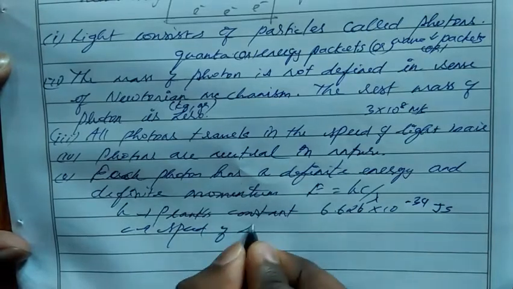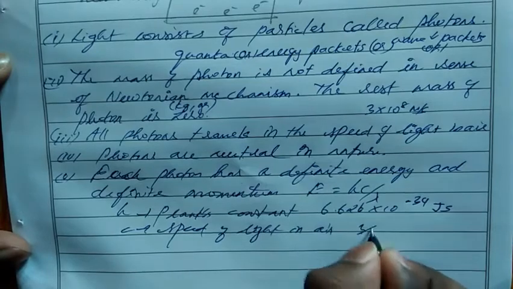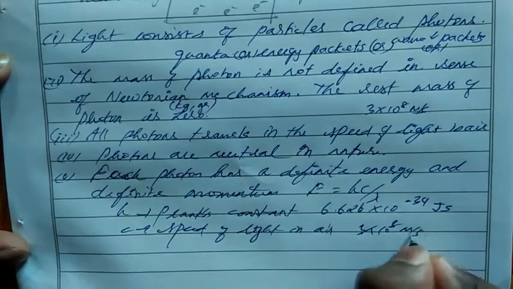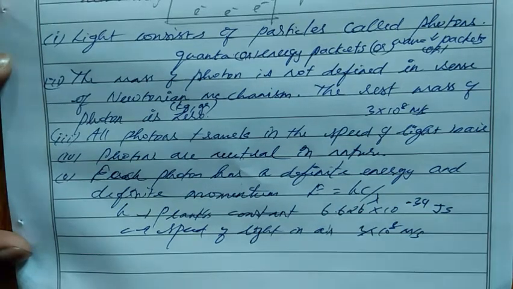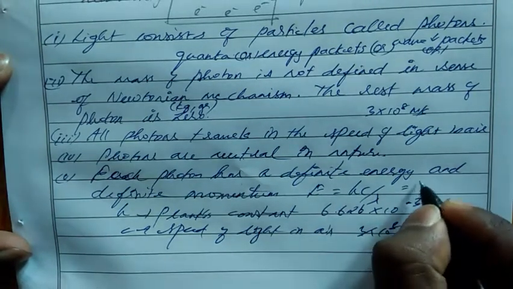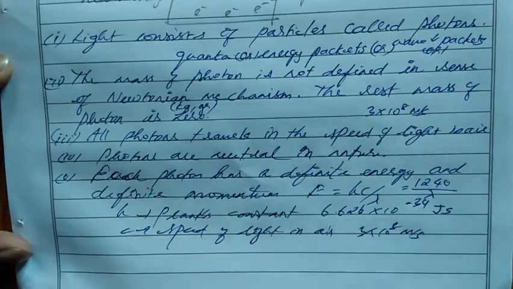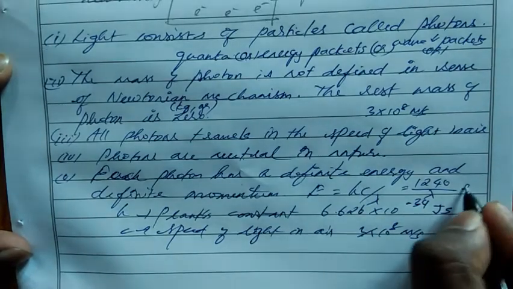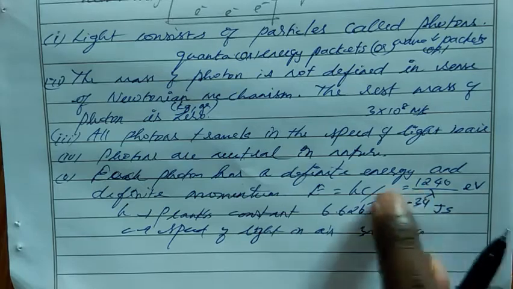Speed of light in air has the value 3 into 10 power 8 meter per second. If we substitute the h value and c value, we get 1240 divided by lambda, which is in the unit of electron volt. So the unit of energy is electron volt when we substitute these values.